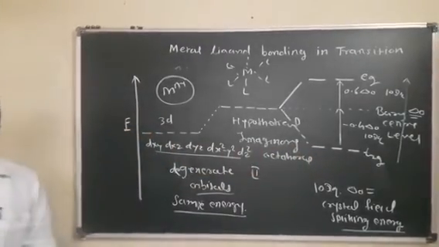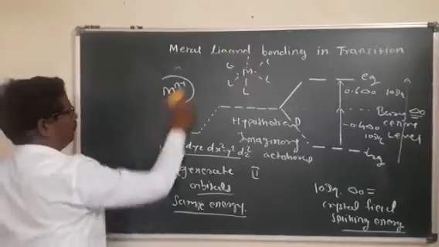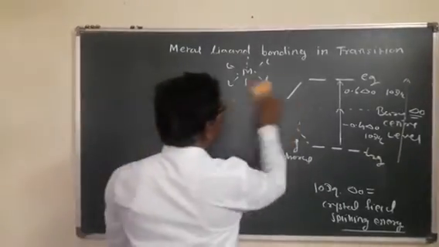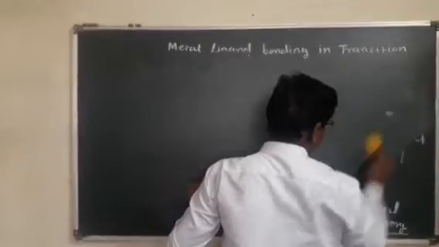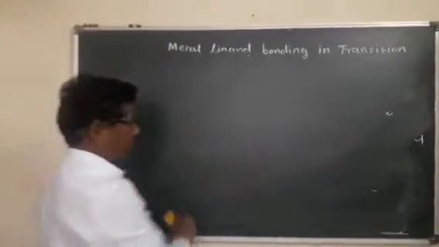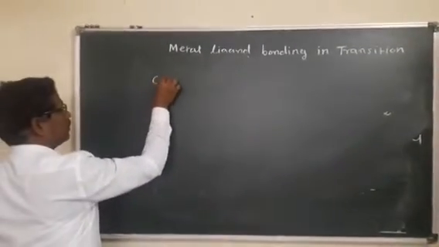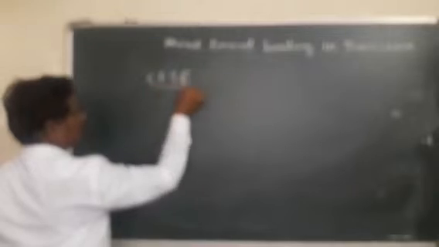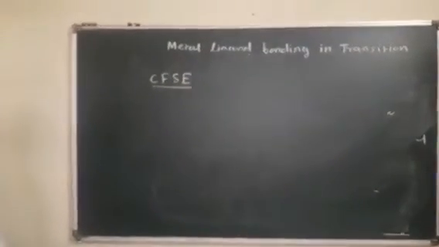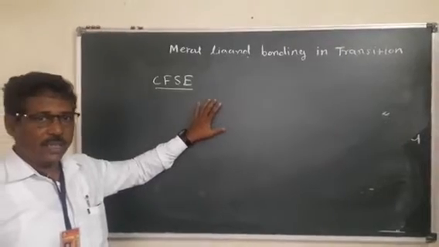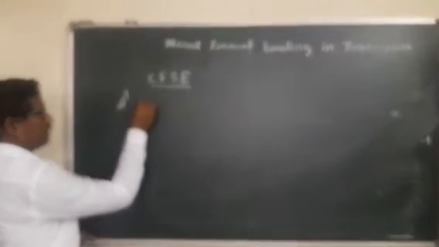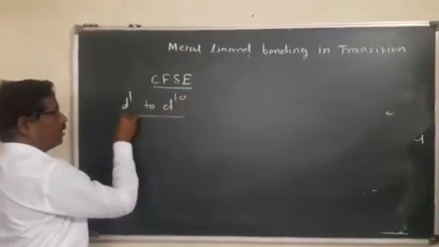Whether an octahedral complex is stable or unstable depends upon the quantity of crystal field stabilization energy for d1 to d10 electronic configurations.